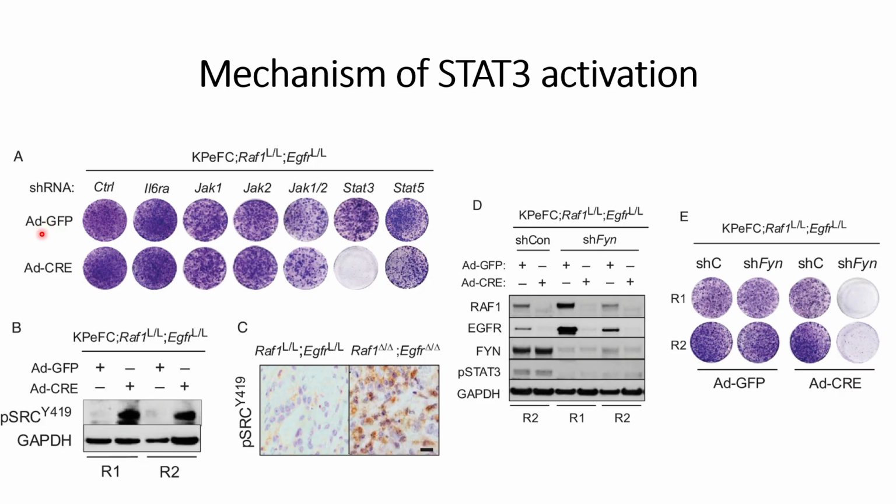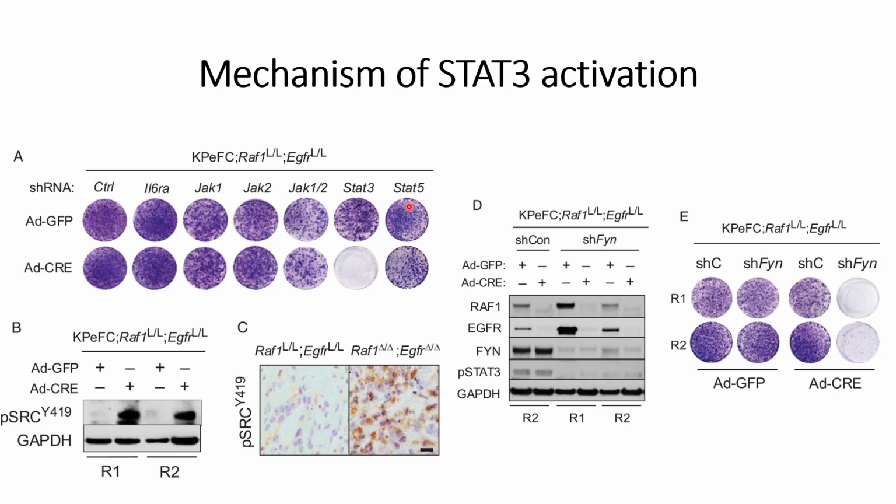When RAF1 and EGFR are present, we do not see any significant change in the colony formation, and also when RAF1 and EGFR are knocked down, they do not see any difference in colony formation when IL6ra, Jak1, Jak2 are knocked down. Whereas in the control where STAT3 is knocked down, they are not able to see any colonies. So they did not find a role for these regulators in STAT3 activation.